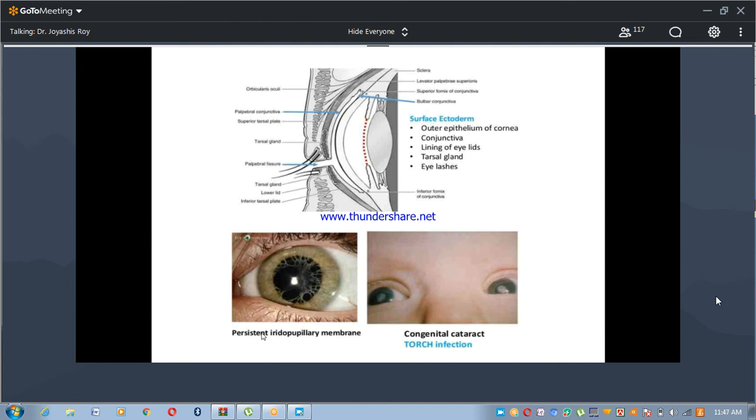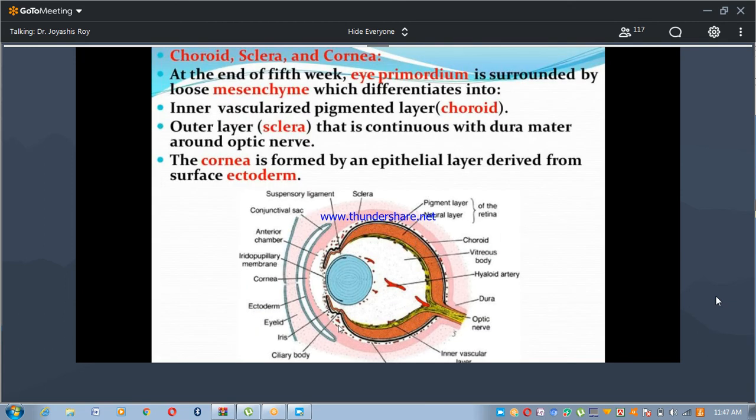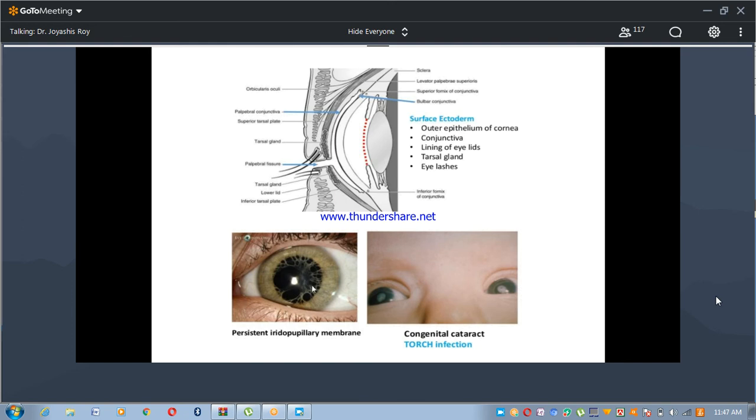This is the iridopupillary membrane. If it persists, it lines the iris. Persistent iridopupillary membrane. This is congenital cataract. In case of a newborn baby, congenital cataract occurs due to TORCH infection: toxoplasmosis, rubella, cytomegalovirus. In some cases, herpes virus infection may cause congenital cataract.